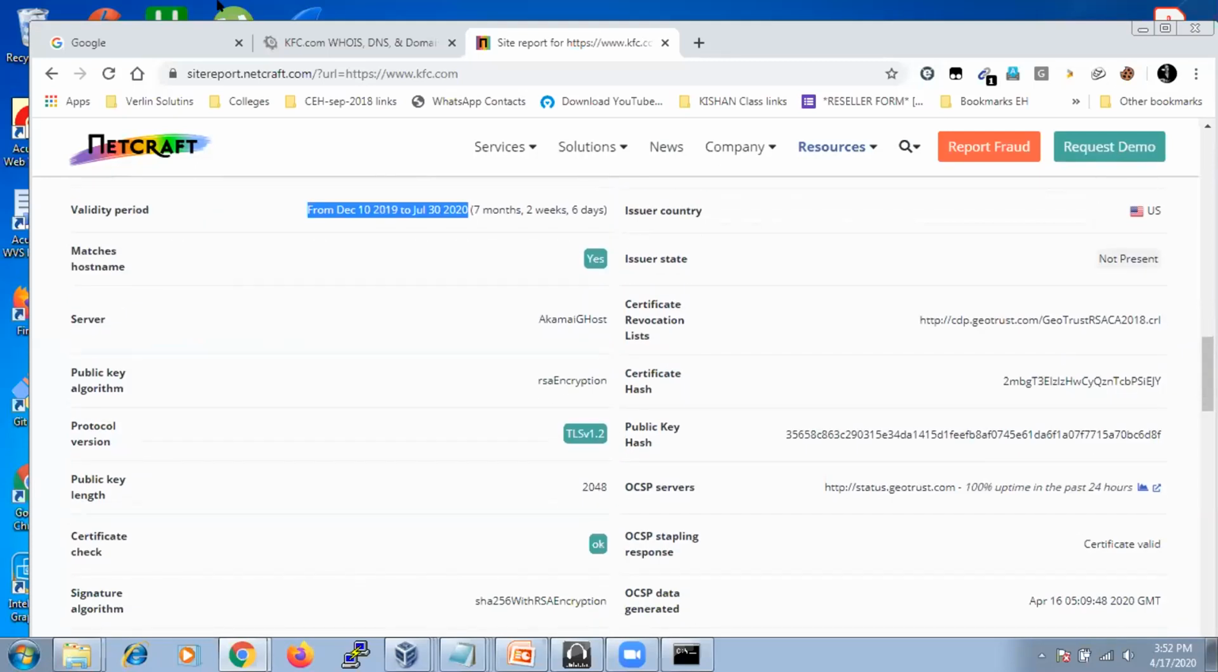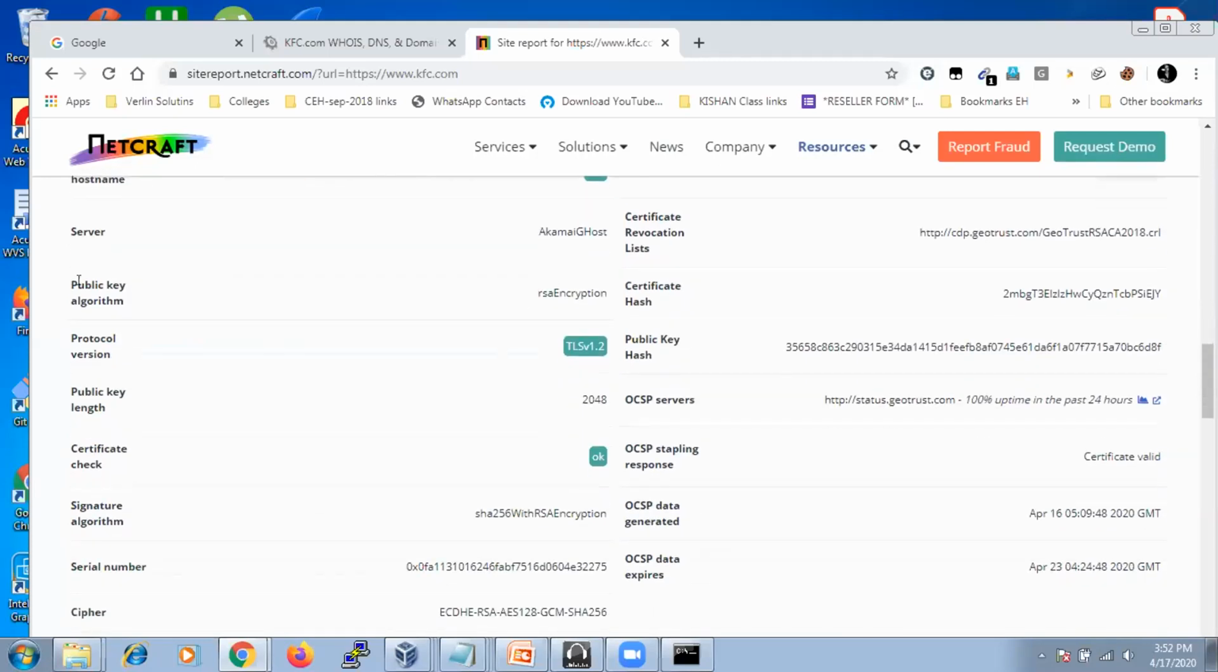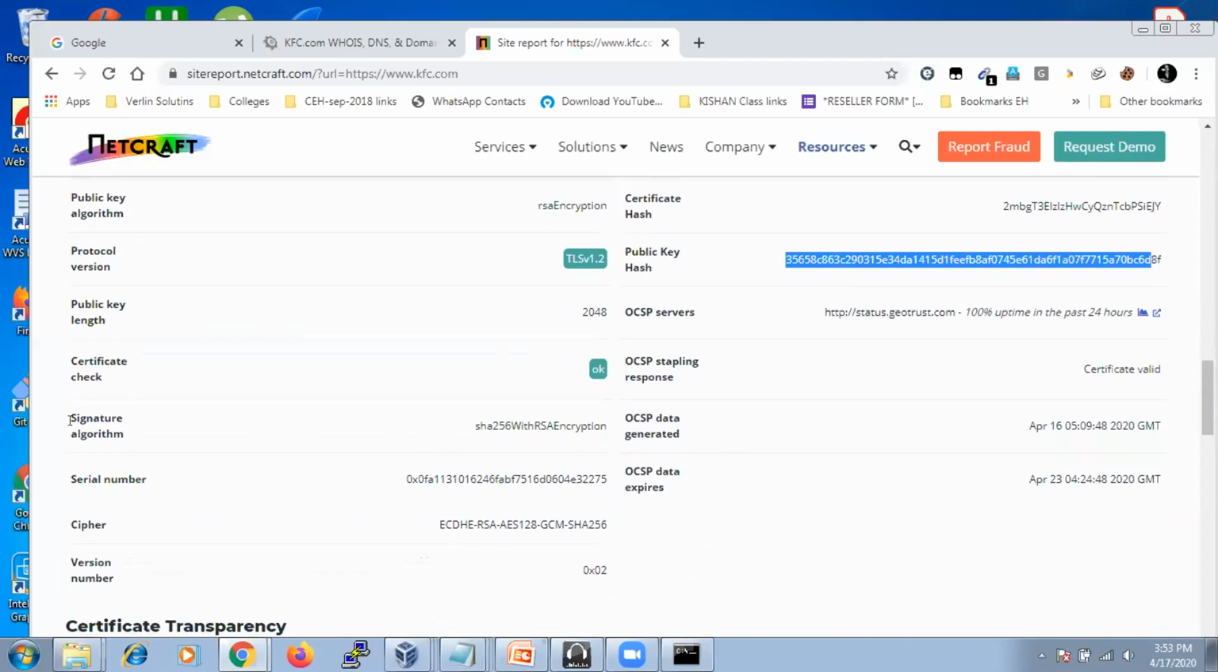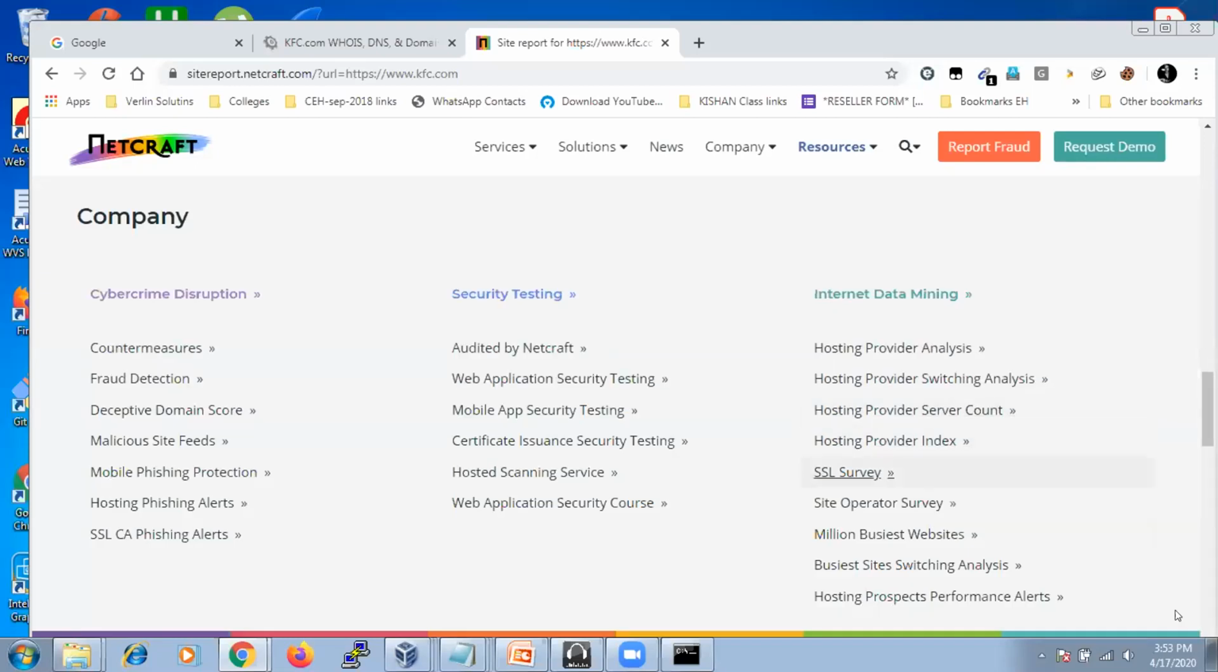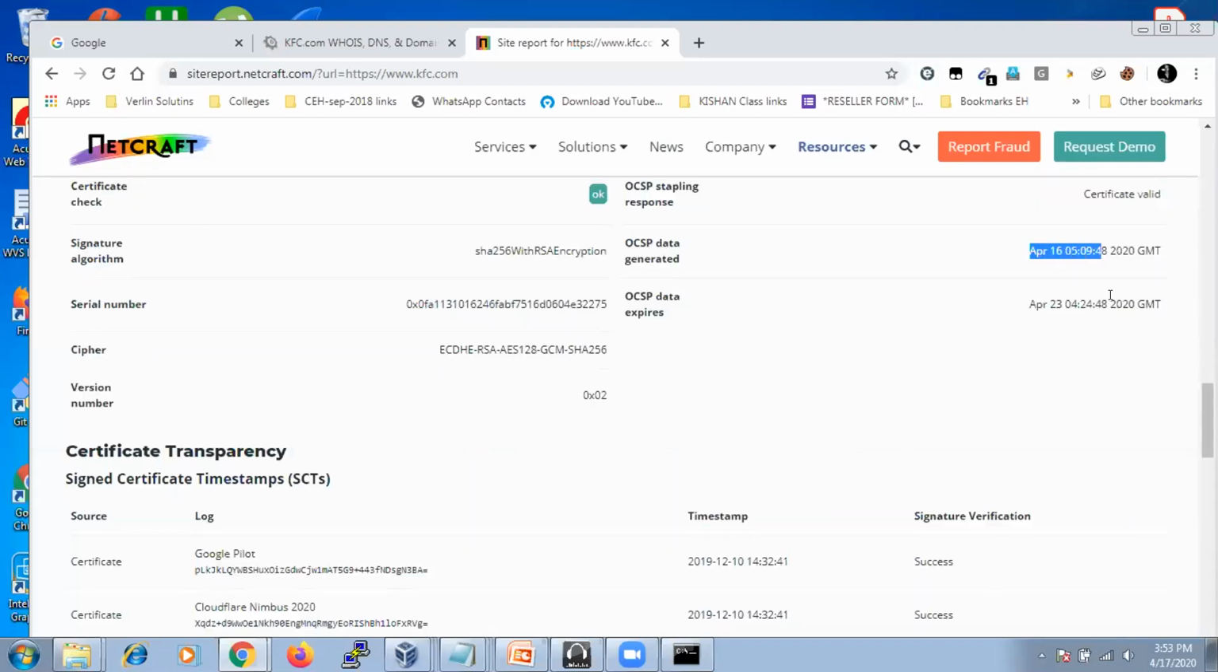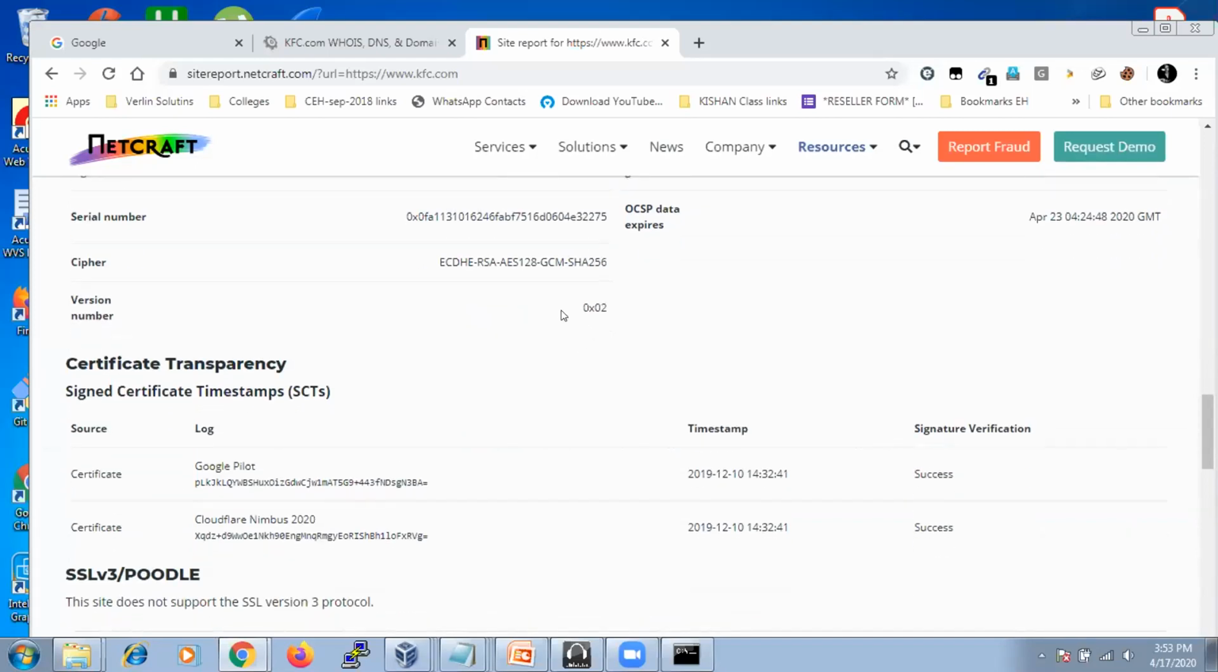Let's see, here they are using a public key algorithm of RSA encryption, and the certificate hash number is there. The public key is also available here. The signature algorithm is SHA-256, meaning they use this particular encryption to make the data secure with this algorithm. And this is the date when it will expire and when it was generated, and the version number.